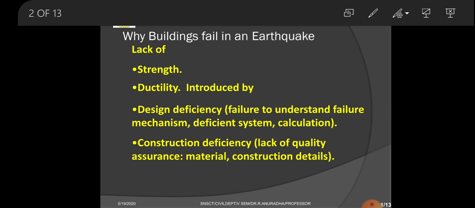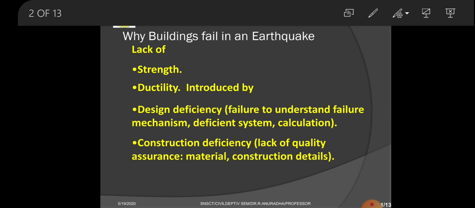Next, coming to ductility, it is purely the elasticity of the reinforcement. We all know very well that concrete is strong in compression but weak in tension. Hence, ductility means the elasticity which is absent in concrete. We have to provide the reinforcement in the tension zone to bear the tensile strength of the concrete. That is called ductility. Whenever reinforcement is introduced in the concrete, there will be ductility.